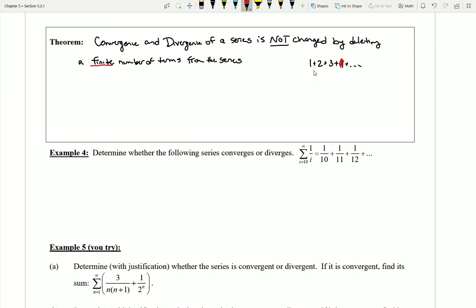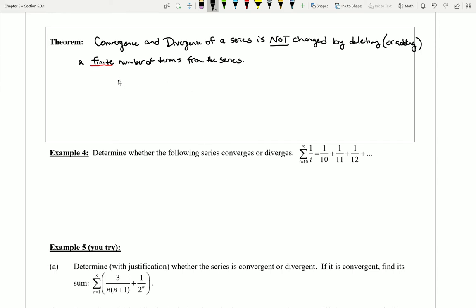Because if the overall answer here was a finite number, maybe all of this added up to 6, I don't know, and I just took a little bit away, that's still finite. But if this was infinite and then I took a finite amount away, well then it's still infinite. So I have something kind of like that operating here. Now the other interesting thing is that I can actually add onto this that it's not just deleting, but also adding. If I add a finite number of terms to the series, then that also doesn't change anything.